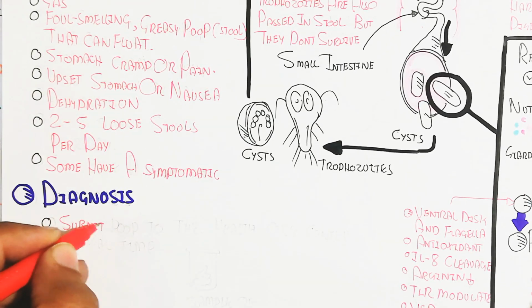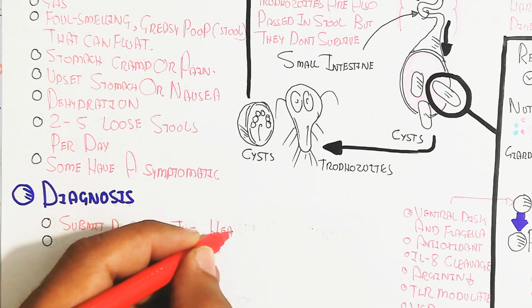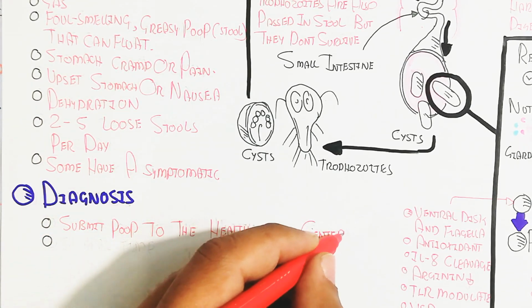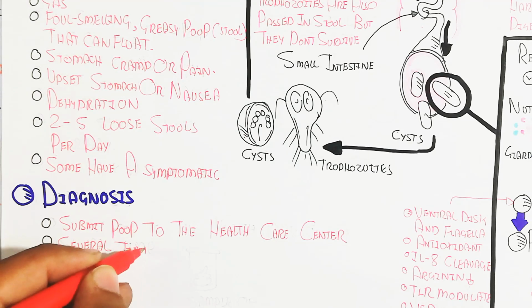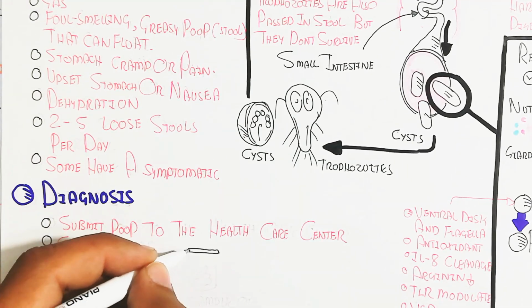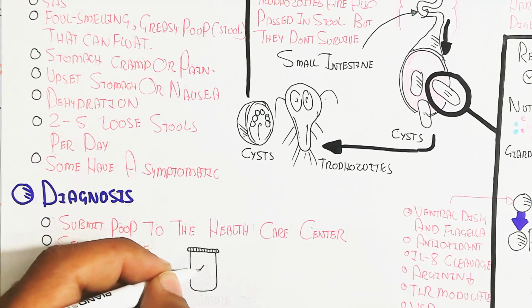For diagnosis, you submit stool to the healthcare center several times. The stool sample is very important for identification, using microscopic study to identify Giardia.